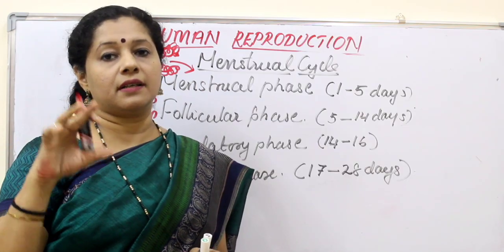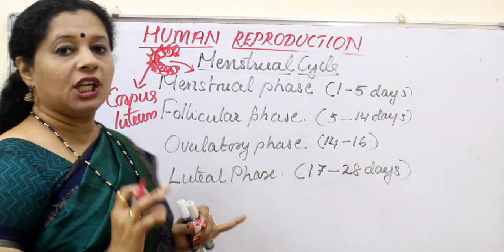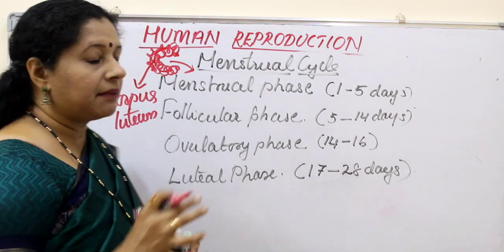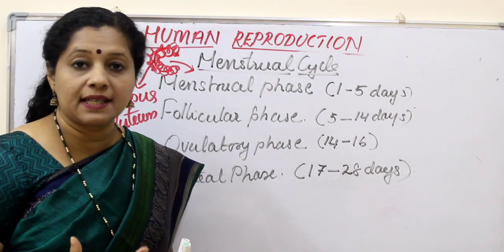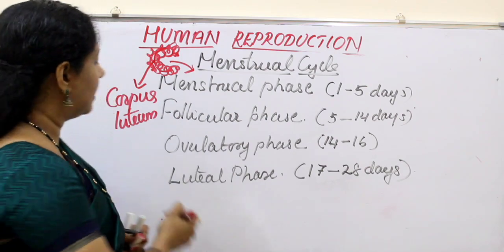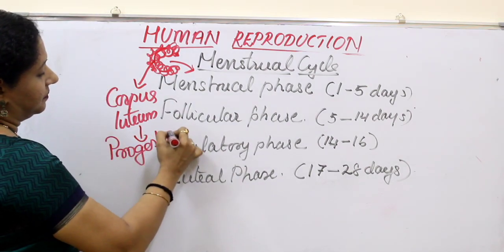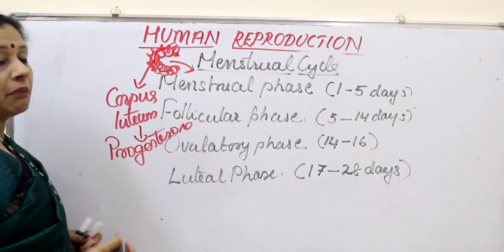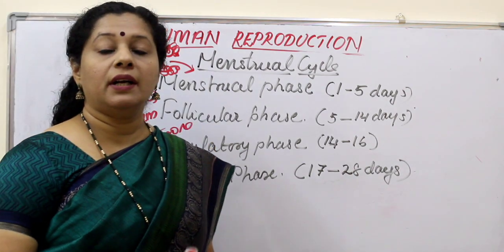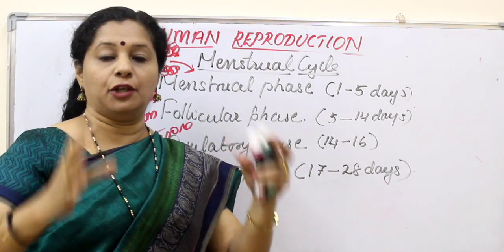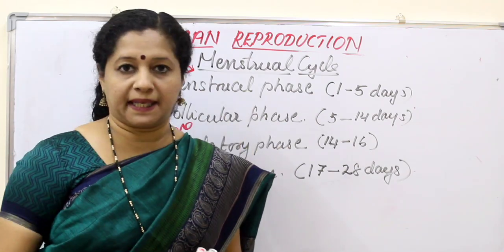The Graafian follicle turns into a structure called a corpus luteum. This corpus luteum acts as an endocrine structure which starts secreting a hormone called progesterone. Progesterone is the pregnancy hormone which will retain the endometrium intact because it's expecting a child.